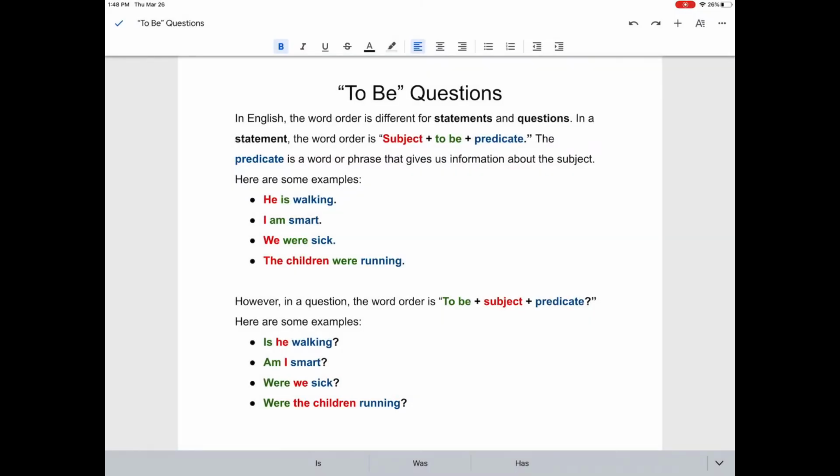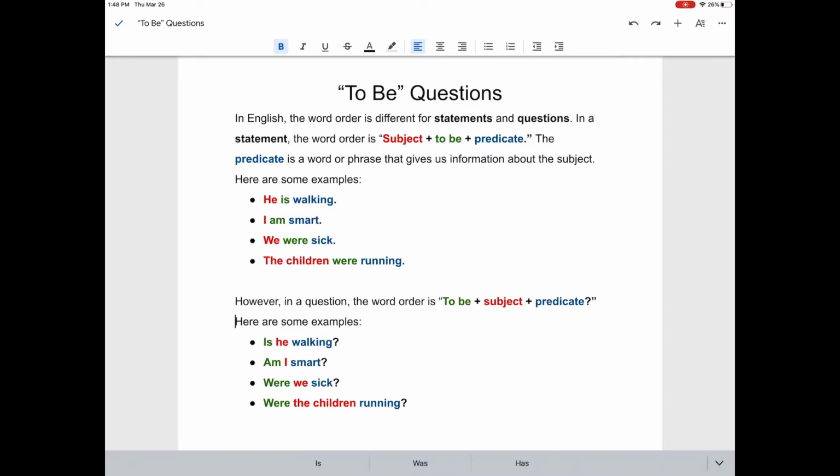Today we're going to talk about using to be verbs to make questions. So in English, to be is a really interesting, useful verb. In Spanish, to be can mean ser or estar. Here's an example. Yo soy Frijolita. Yo estoy en mi casa. In both cases, for soy and estoy, I'm going to use the to be verb that goes with I, yo. That's am. I am Frijolita. I am in my house.